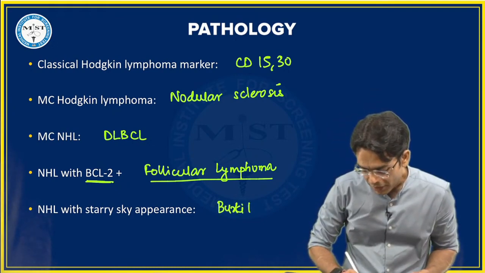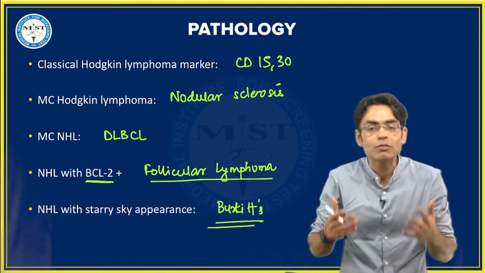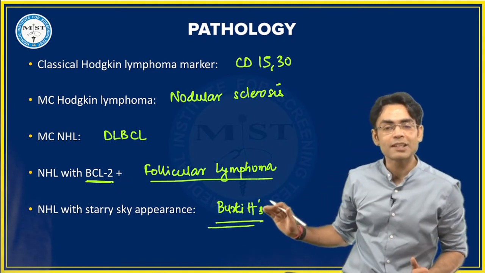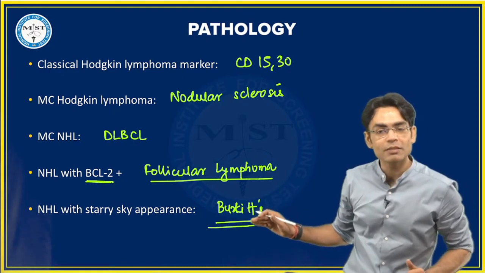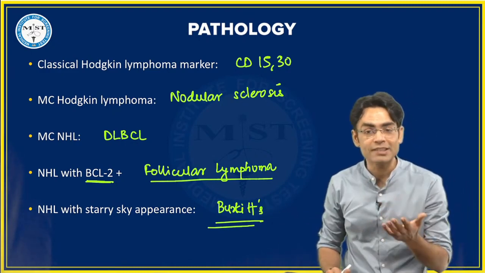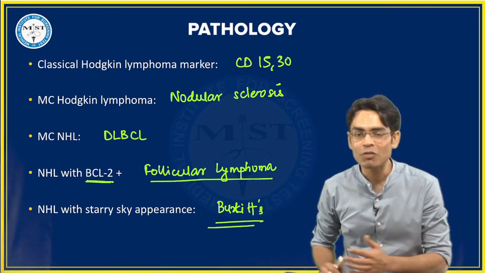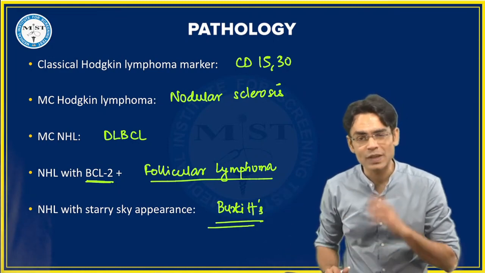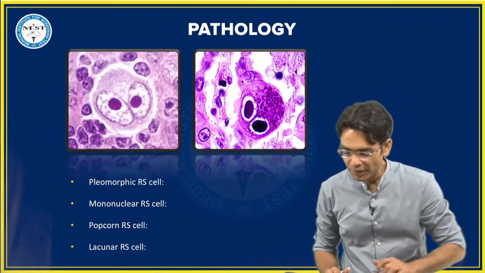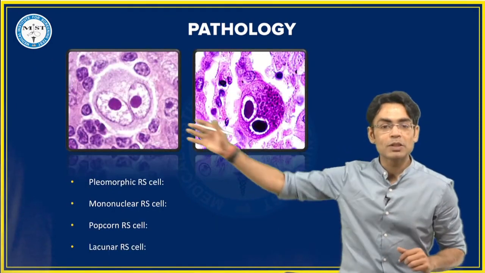Thank you very much. This is, I think, one of the most loved questions as far as Burkitt's is concerned. c-MYC gene for Burkitt lymphoma and starry sky appearance. It's a non-Hodgkin's lymphoma, very poor prognosis, very aggressive, seen with HIV. You are right. चलो बेटा ये बताओ फटाफट ये क्या है?